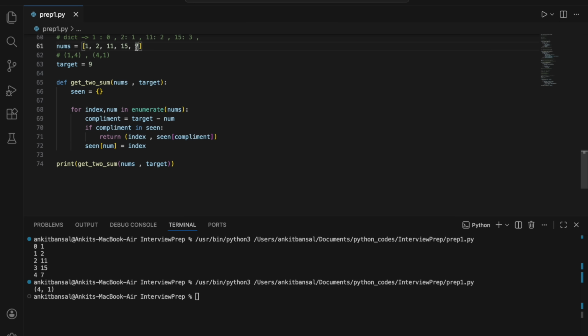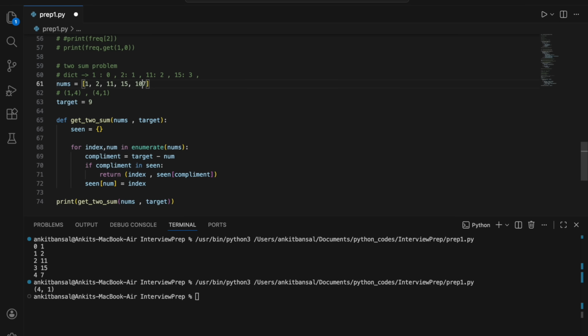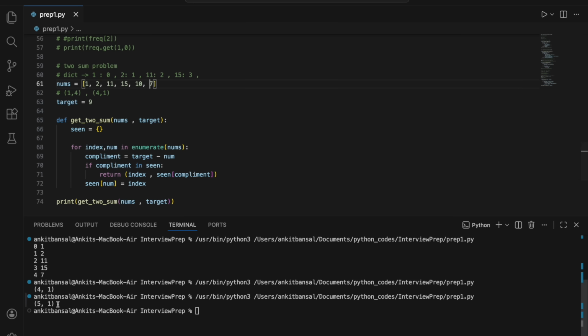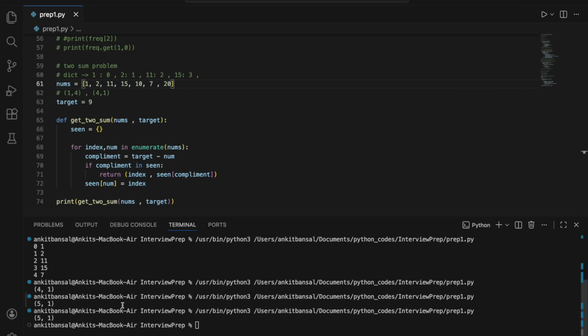Let me add one more number in this. So if I add, let's say 10, and if I run it again, I'm getting 5, 1, right? I can add an element later as well. Let's say 15, or let's say 20, right? So still it is 5 comma 1. Okay, so this is clearly fine, right?